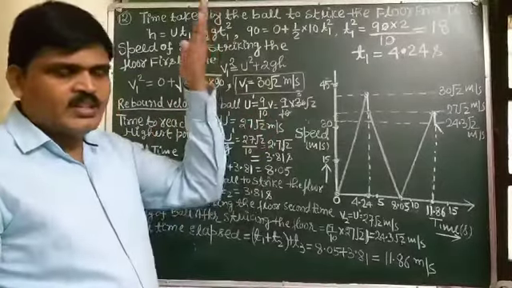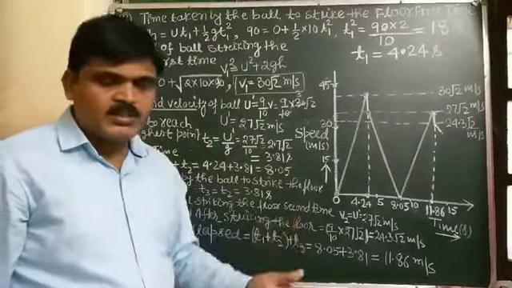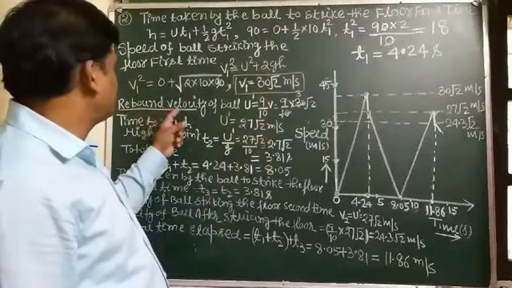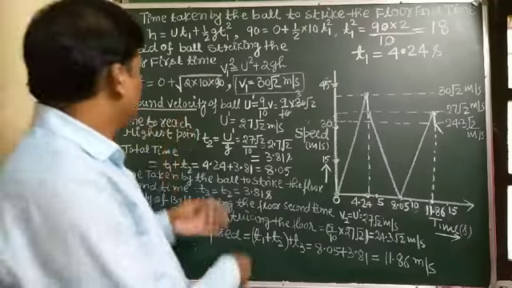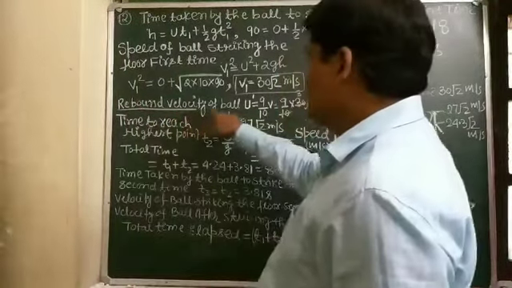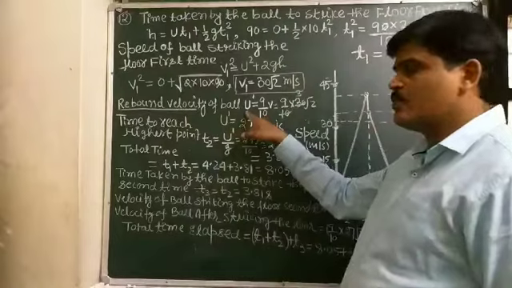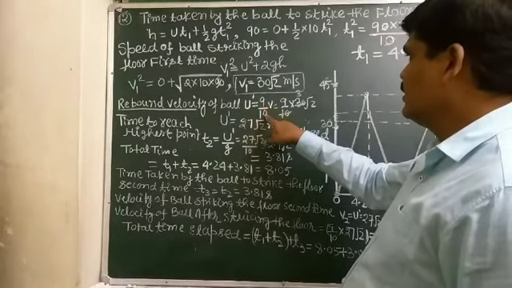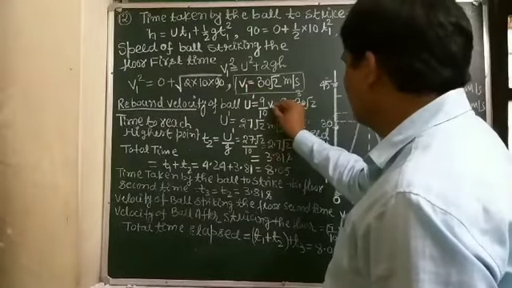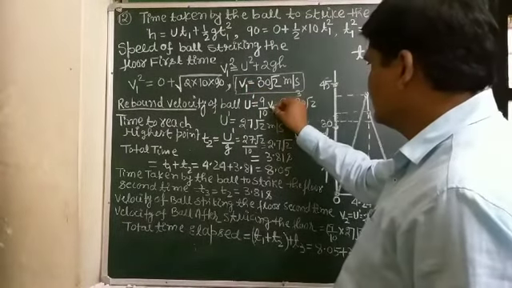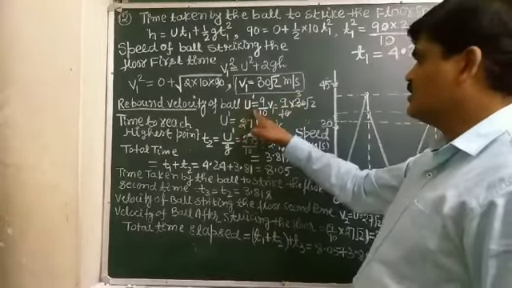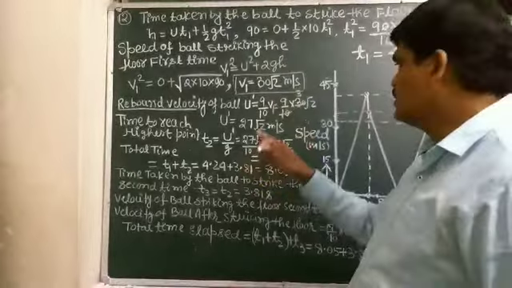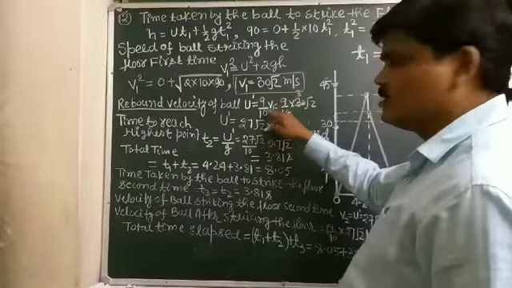So the velocity with which the ball again moves in the upward direction is known as the rebound velocity. We have taken it as u dash, which is 9/10 of v1, because 1/10 of the speed of the ball is lost.